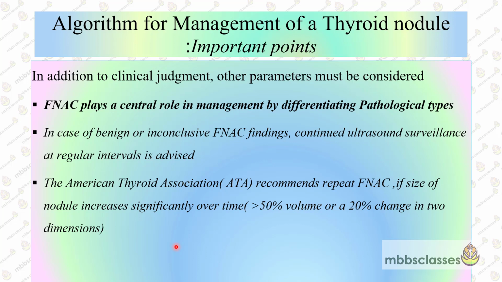The first is the FNC. It plays a major role in differentiating the different pathological subtypes. In cases of Bethesda 1 and Bethesda 2, continued ultrasound surveillance is needed at regular intervals, and the recommendation is there when the patient is on regular follow-up. If there is a significant change in the size of the nodule, like more than 50% of the volume or more than 20% change in two dimensions, then in such cases the FNC should be considered.